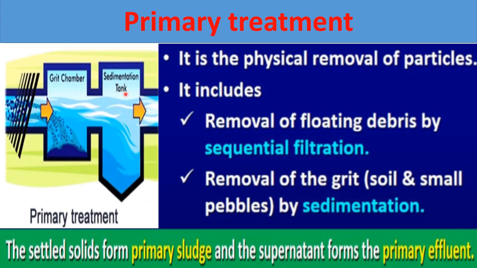Here in the sedimentation tank, the grit, soil and other pebble particles will sediment here, and some part will remain here. The settled down solid will be called primary sludge, and the remaining portion that will flow ahead will be called primary effluent. So the remaining procedure will be with the primary effluent. This primary effluent will go for secondary treatment now.